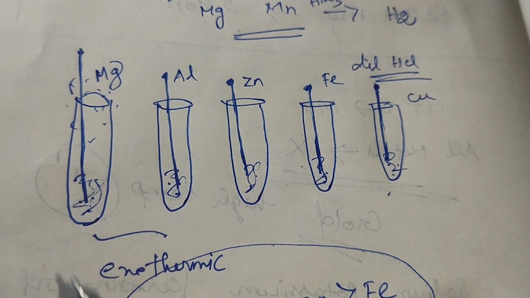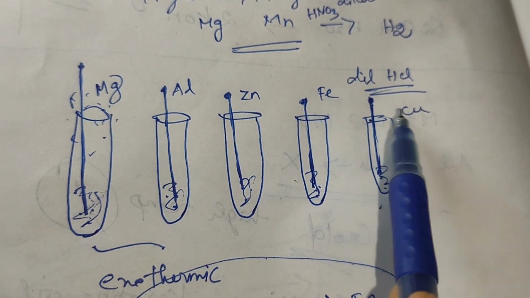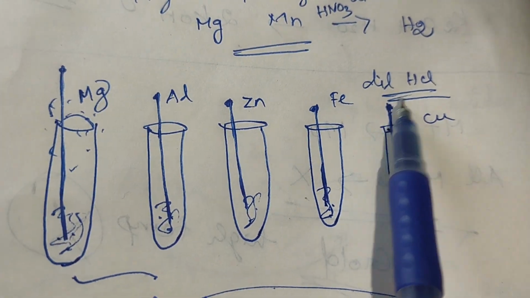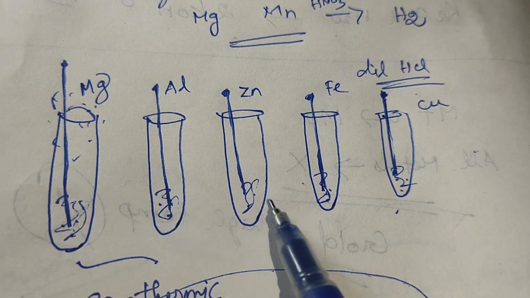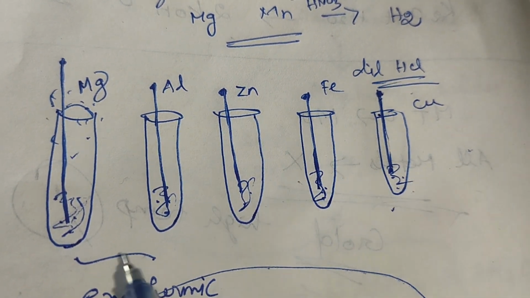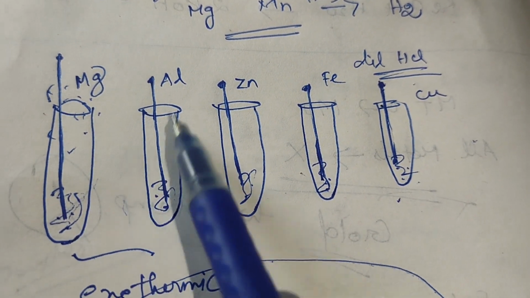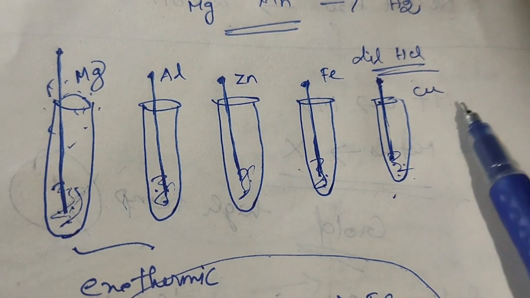Again I will explain. I am checking the metals with dilute hydrochloric acid. I take 5 test tubes, pour a few amounts of dilute HCl inside, then put magnesium, aluminium, zinc, iron and copper.